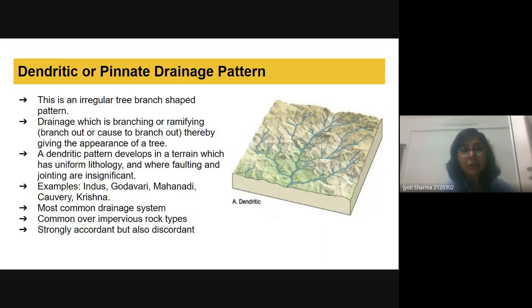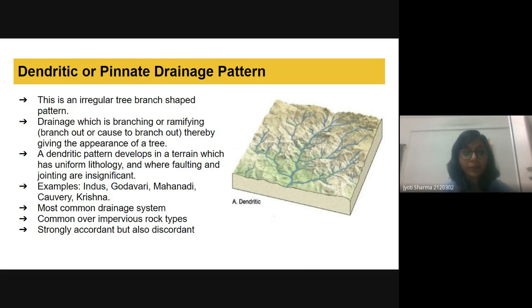So this is the irregular tree-branch shaped drainage pattern, which is branching or ramifying, thereby giving the appearance of a tree. These develop in a terrain which has uniform lithology and where faulting and jointing are not very significant. Okay, the examples are Indus, Godavari, Mahanadi, Kaveri, and Krishna. And this is the most common drainage system in India.